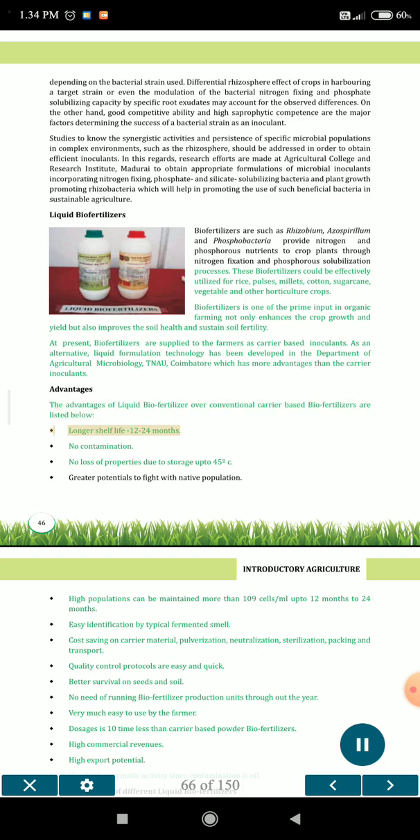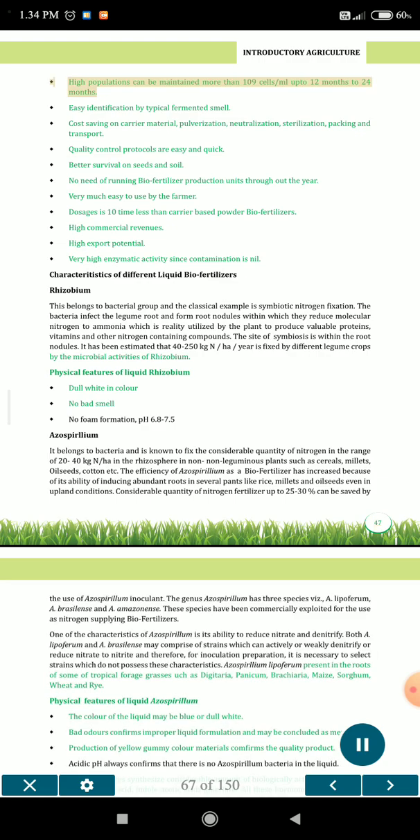Longer shelf life, 12-24 months. No contamination. No loss of properties due to storage up to 45 C. Greater potential to fight with native population. High populations can be maintained, more than 10^9 cells per milliliter, up to 12 to 24 months. Easy identification by typical fermented smell. Cost saving on carrier material, pulverization, neutralization, sterilization, packing and transport.